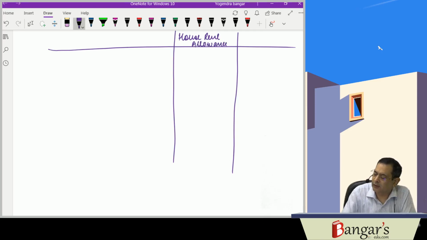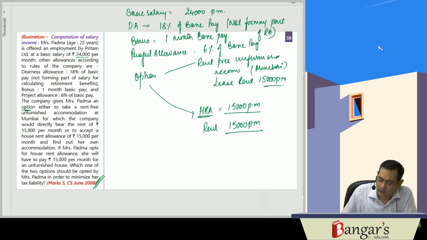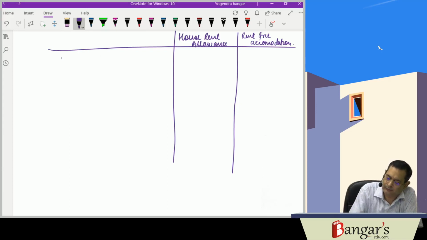The other one is the rent-free accommodation. So here basic salary is 24,000 per month. Basic salary in both the cases will be 24,000 per month.